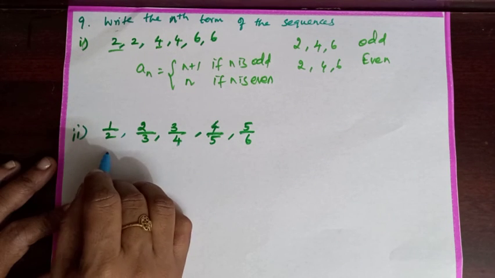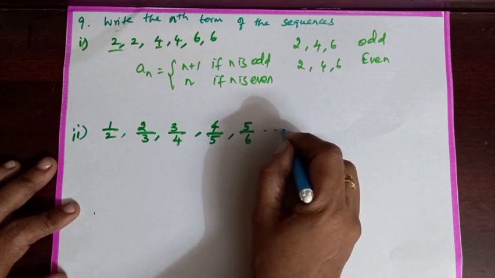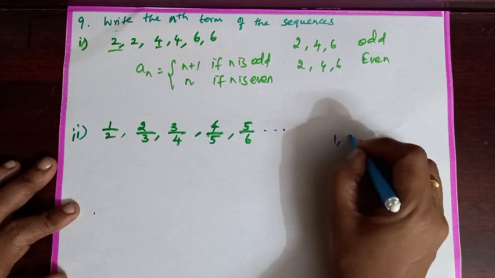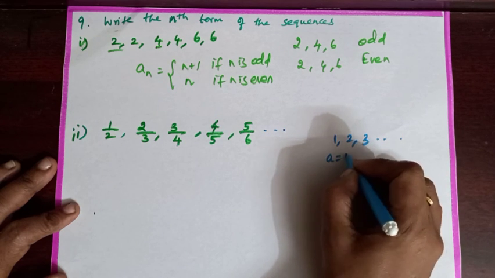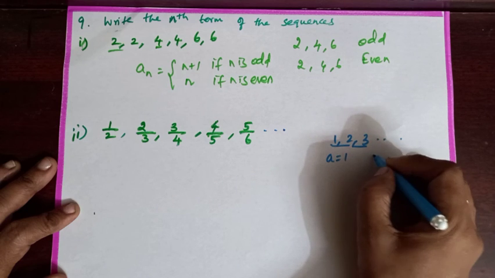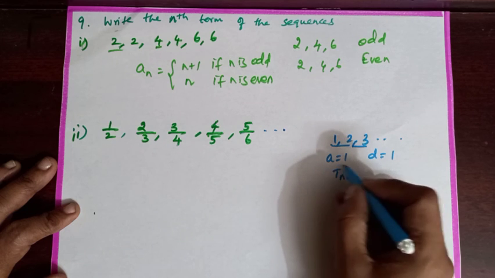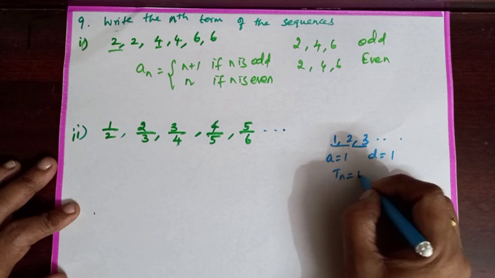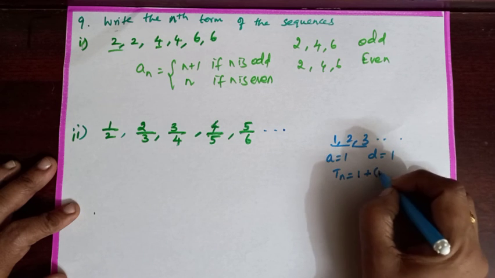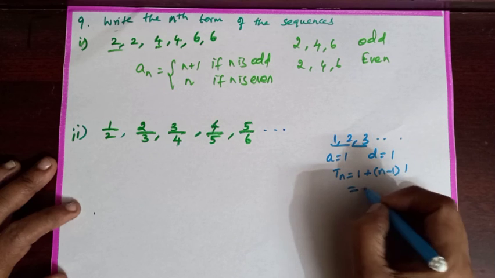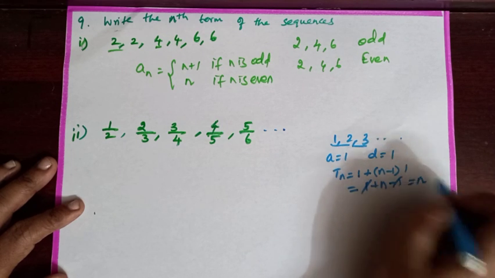Second subdivision: 1 by 2, 2 by 3, 3 by 4, 4 by 5, 5 by 6, and so on. Consider the terms in the numerator 1, 2, 3, and so on. It is in the form of AP. First term A is 1. The common difference D is 1. Then Tn equal to A plus n minus 1 into D. A is 1 plus n minus 1 into D, D is 1. So we get 1 plus n minus 1. Plus 1 and minus 1 will be cancelled, which is equal to n.